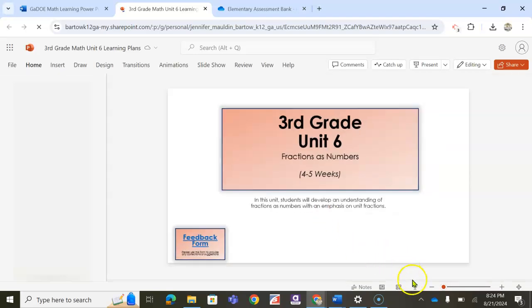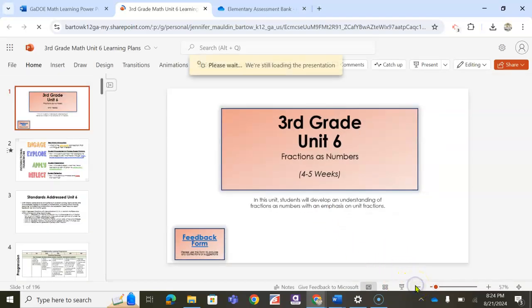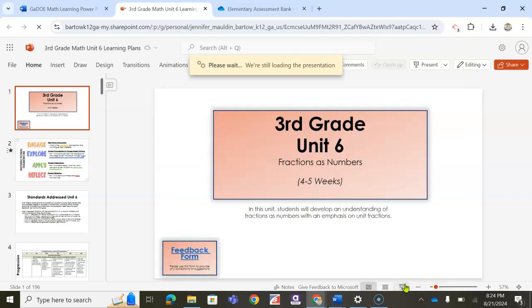So the first slide that you will see is the title slide. Obviously, you will see the grade level, you'll see the unit number, the name of the unit, and a short description of the unit. You'll also see the duration, or about how long the unit should take if you're following the DOE pacing guide.